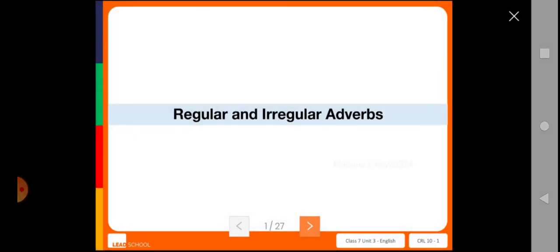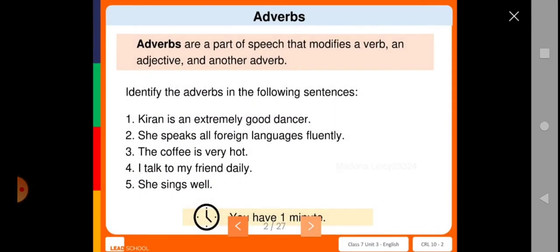Now the next part is the grammar part, about regular and irregular words. Already we have learnt about adverbs in the previous unit. Now we are going to learn how to form the adjective or adverb from each other. Here are some examples for you. Adverbs are a part of speech that modifies a verb, that means it describes a verb or an adjective or another adverb. That is the work done by an adverb.